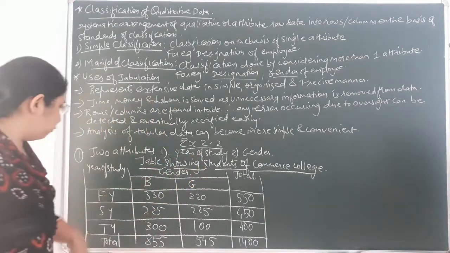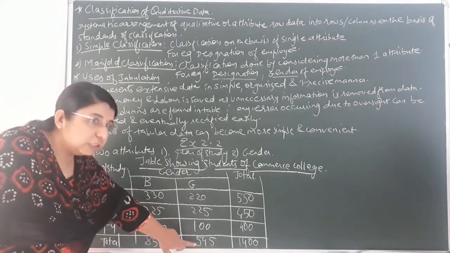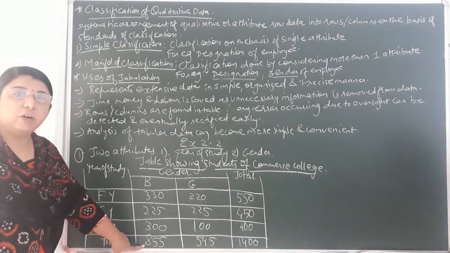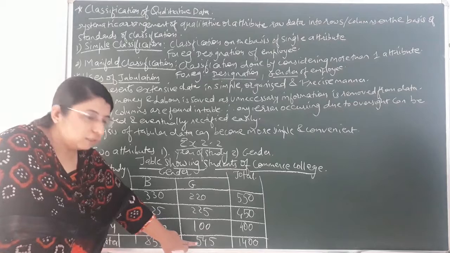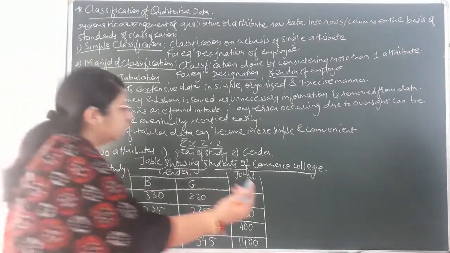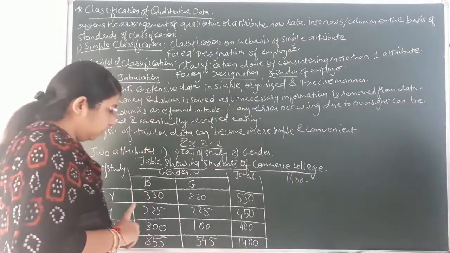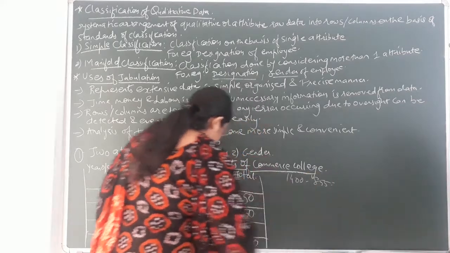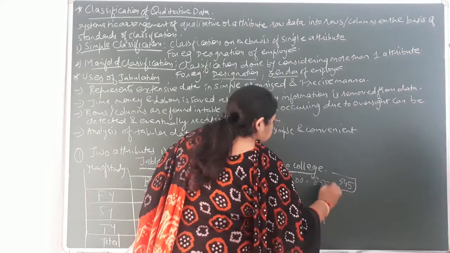Okay, so the total number of boys, you can see, is over here, and the total of girls is over here. Now the total of boys that is given to you is 855 in the question. So easily you can find the number of girls by subtracting 1400 minus 855. Total students that are given to you 1400. Out of that the number of boys that are given to you 855. So you can easily find the total number of girls, that is 545.